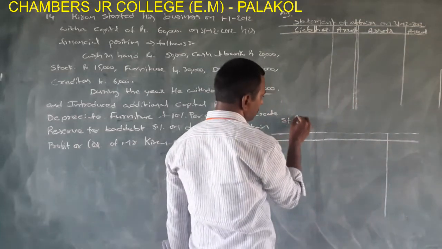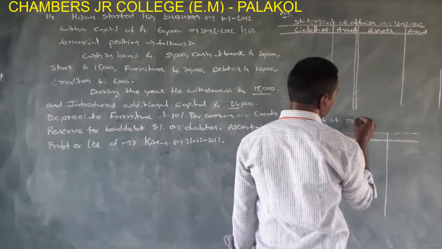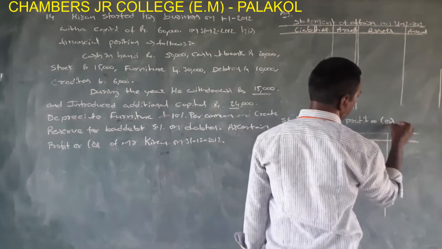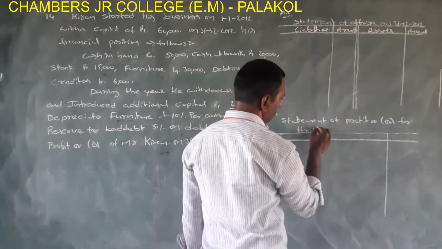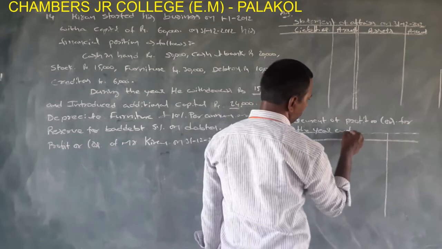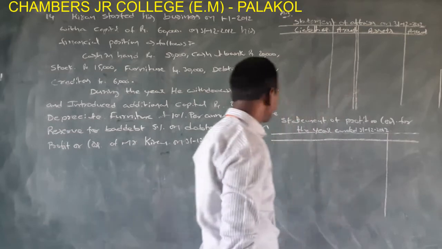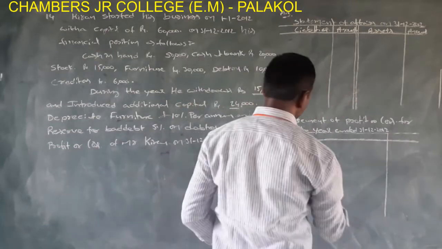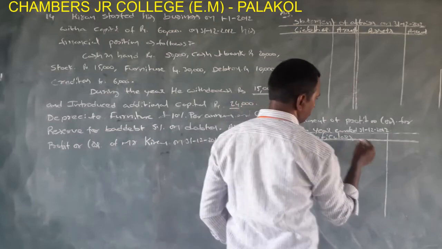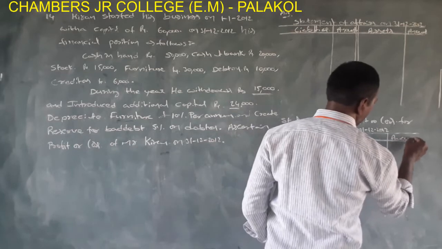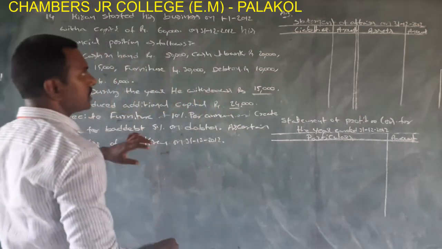Then statement of profit or loss for the year ended 31st/12/2012 of Mr. Kiran, with particulars and amount. Okay, first prepare statement of affairs at the end of the year.